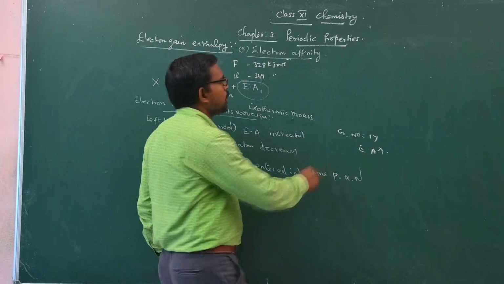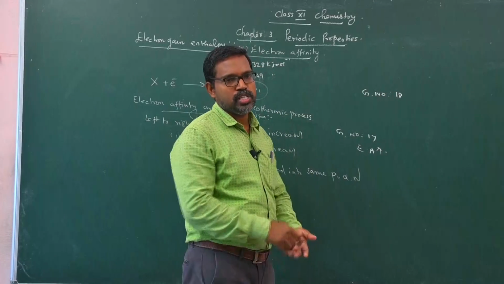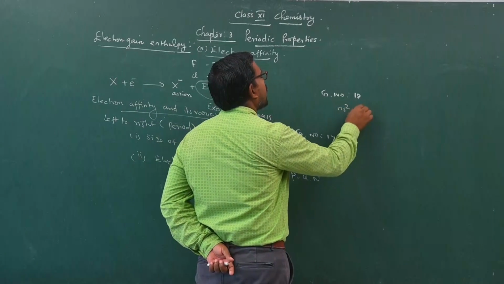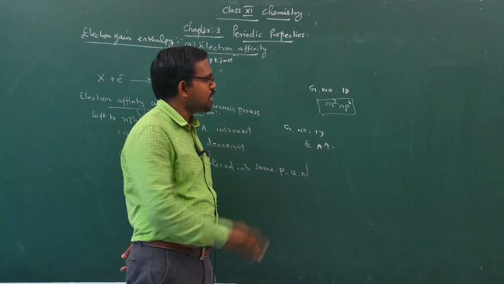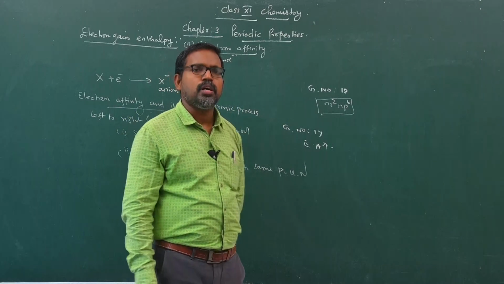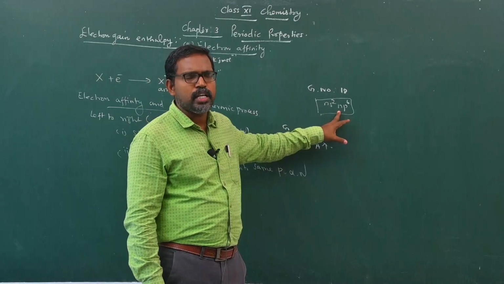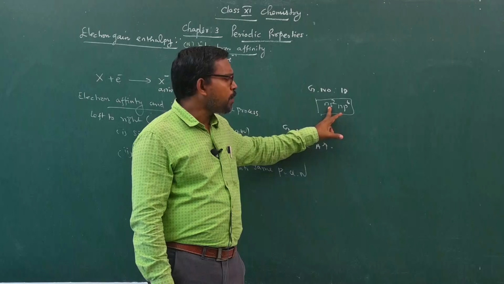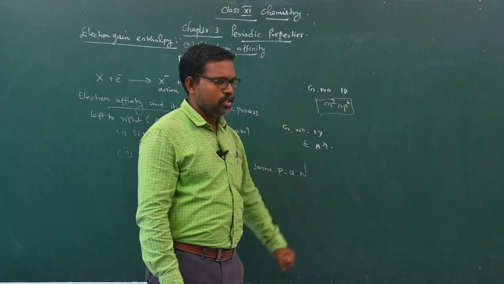What about group number 18? Group 18 is called noble gases, inert gases or rare gases. They show the completely filled electronic configuration ns2 np6. Already the valence shell is completely filled. There will be no requirement of a further electron for their valence shell. Suppose the electron enters the valence shell, there will be no orbitals available to accommodate the entering electron.